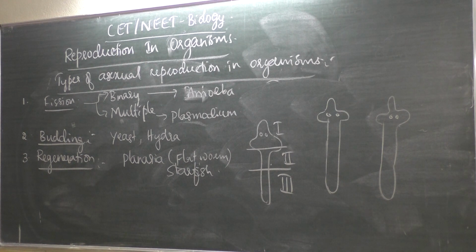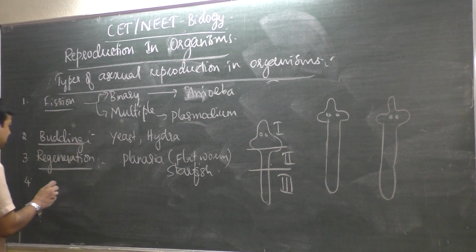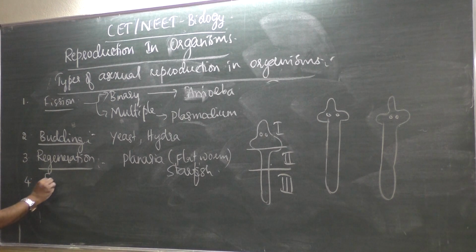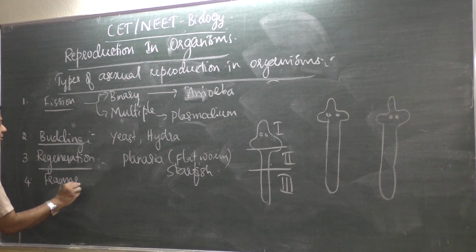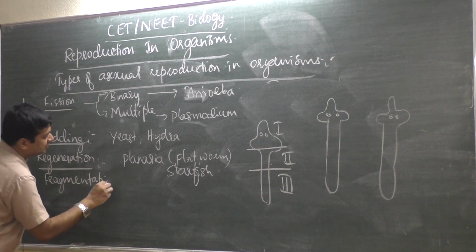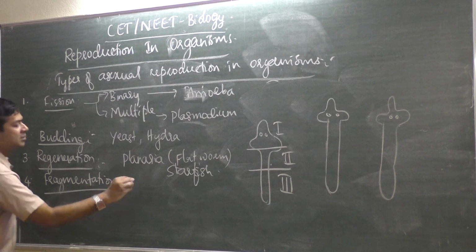Then what about the next method, that is fragmentation. Fragmentation means, you know, a fragment means a piece or one part. This type is there in some algae, fungi, bryophytes, pteridophytes. All of them have this type of reproduction. Even porifera also has fragmentation.